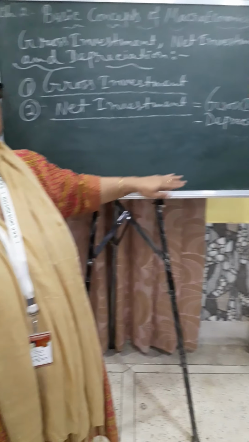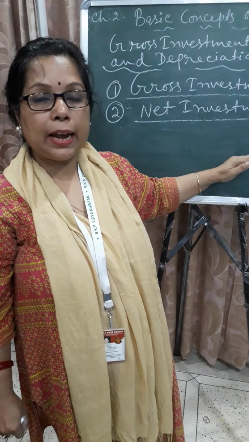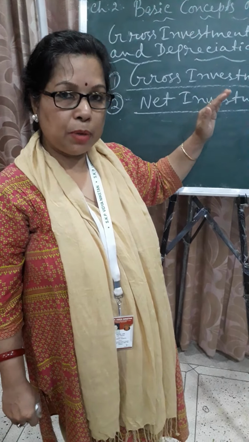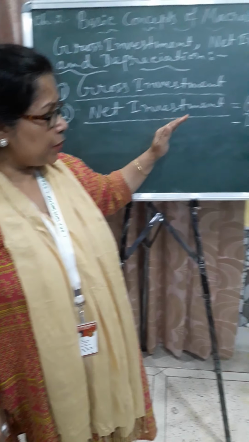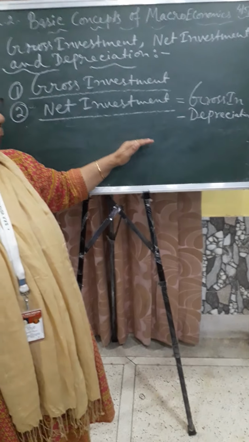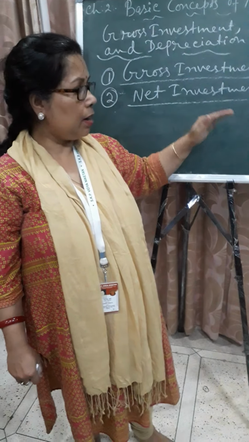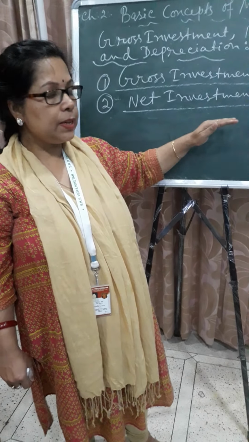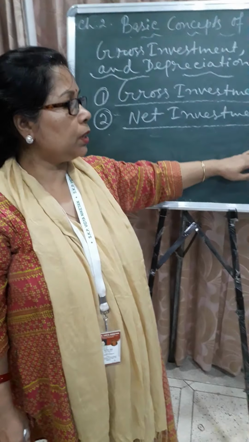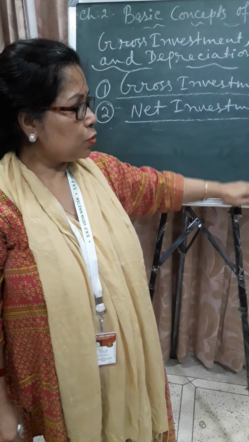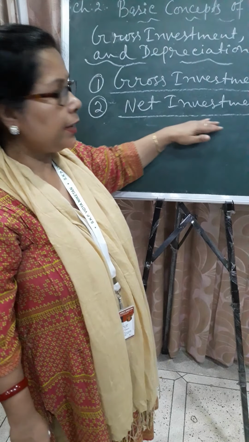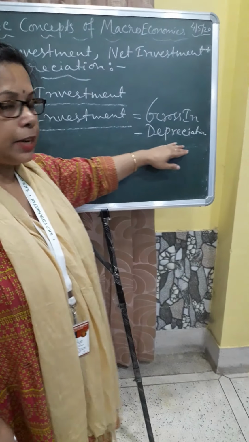So depreciation refers to the decrease in the value of machinery or fixed assets due to wear and tear and expected life. These are the factors responsible for depreciation. So this is net investment, and this is depreciation.